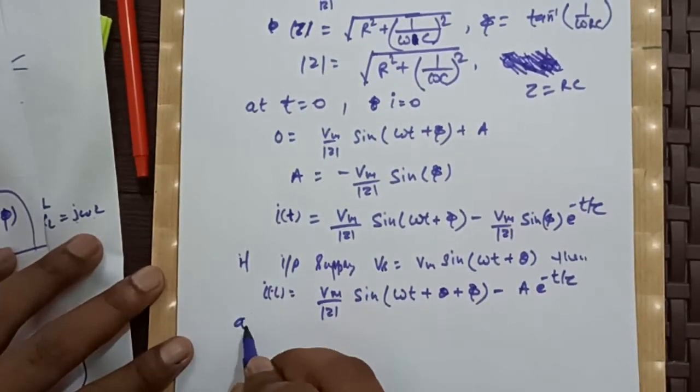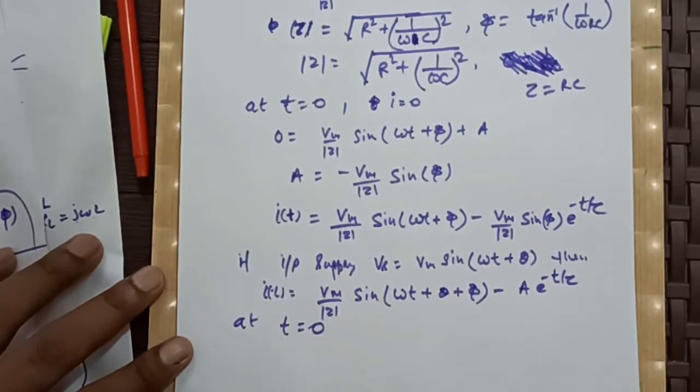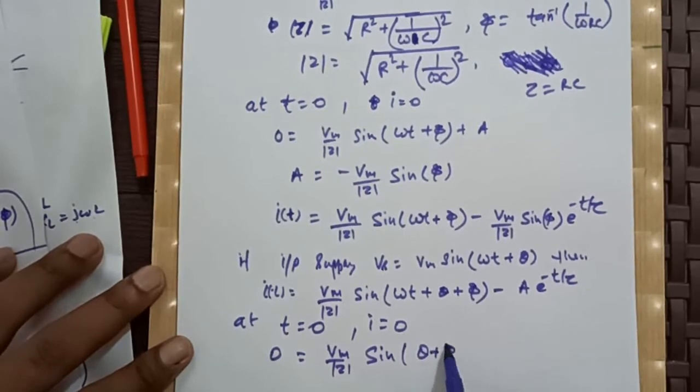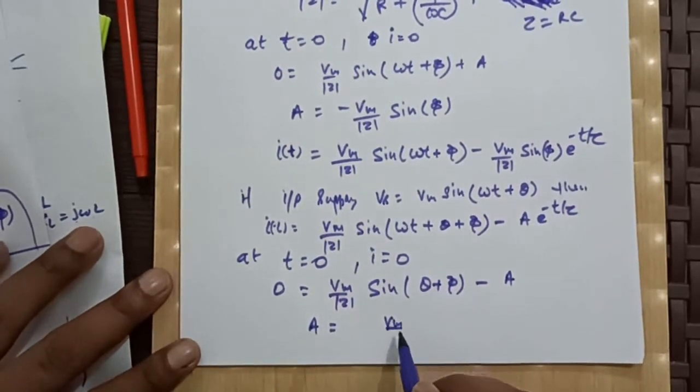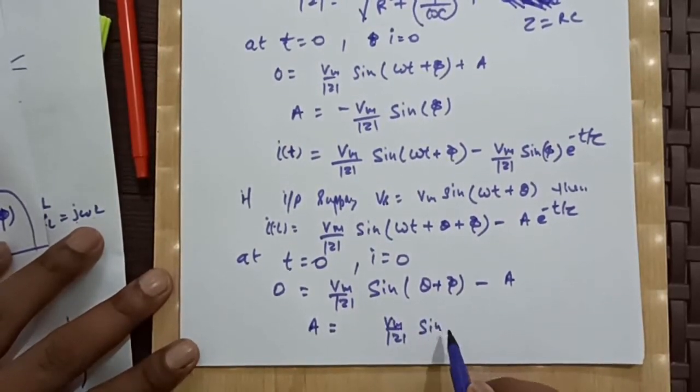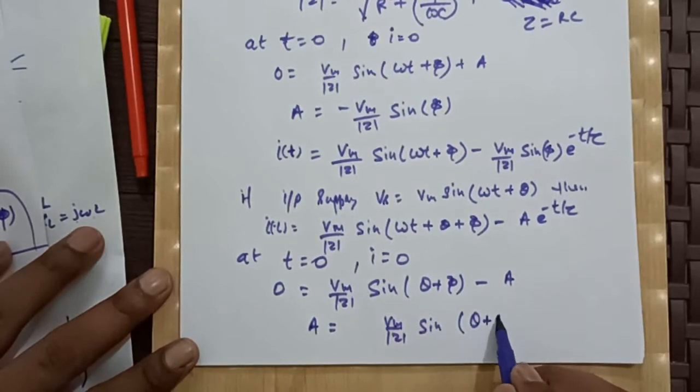Once again, at t is equal to 0, i is equal to 0, so 0 is equal to Vm by mod z sine of theta plus phi minus A, and from here our A will be Vm by mod z sine of theta plus phi.